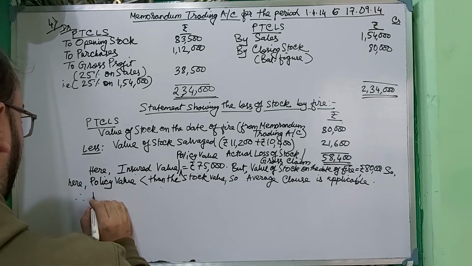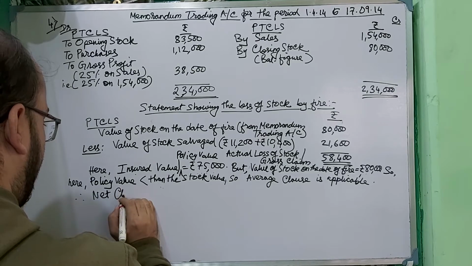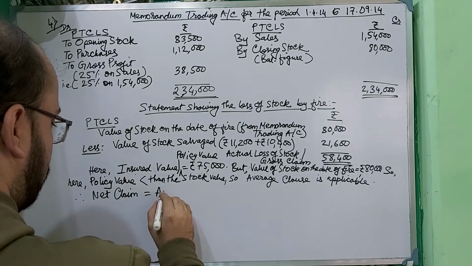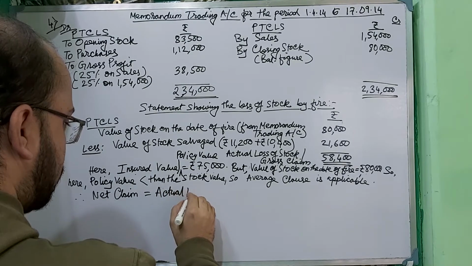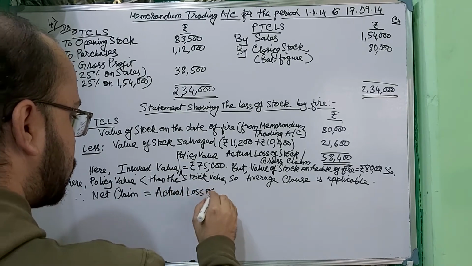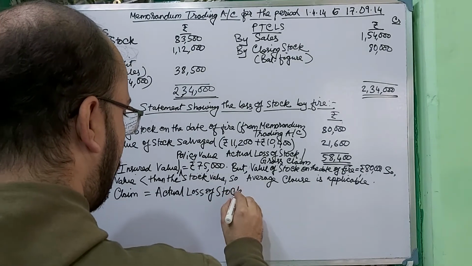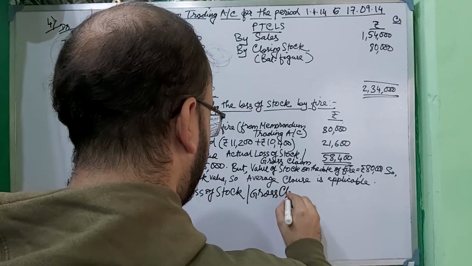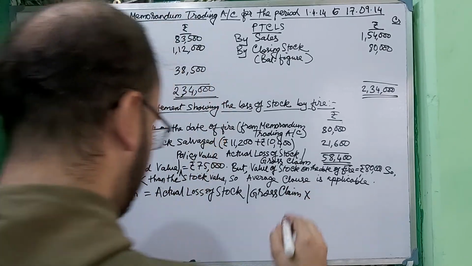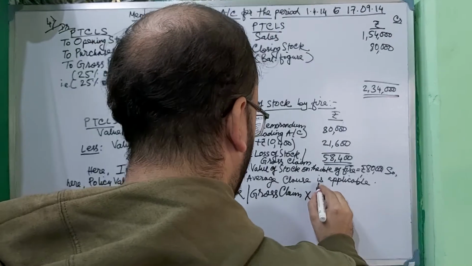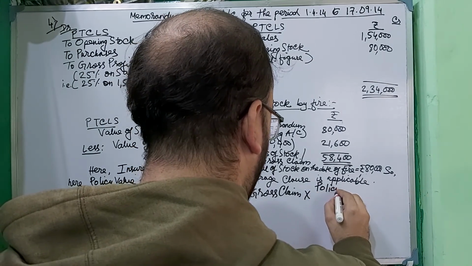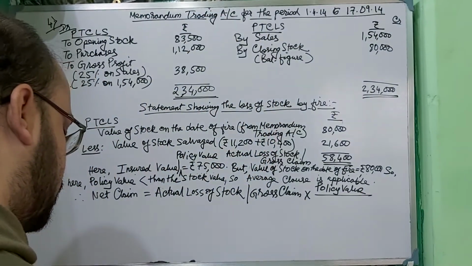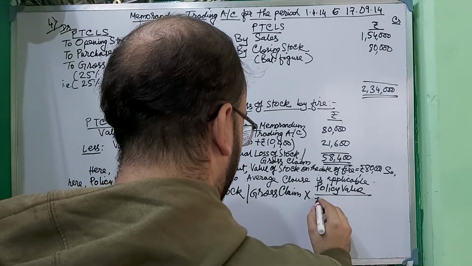So therefore, now we have to find out the net claim. Net claim is equal to, the formula is, actual loss of stock, or we can say gross claim, into policy value, divided by insurable value.